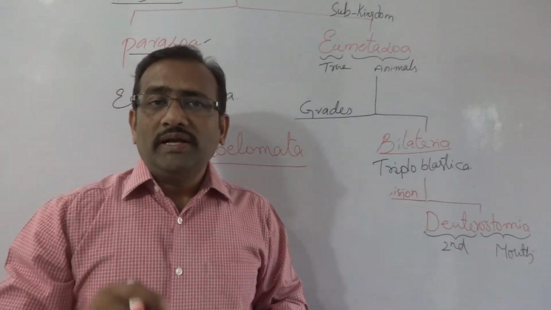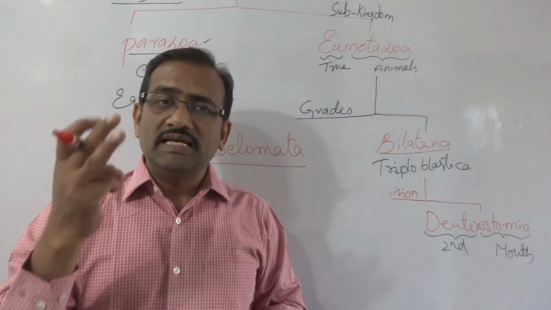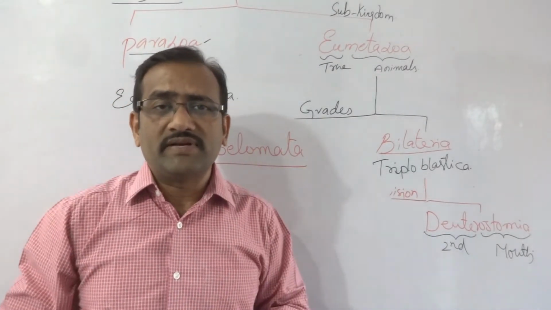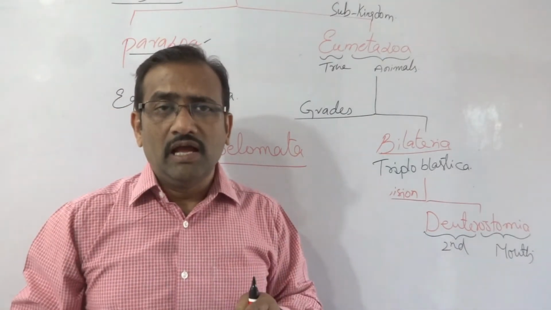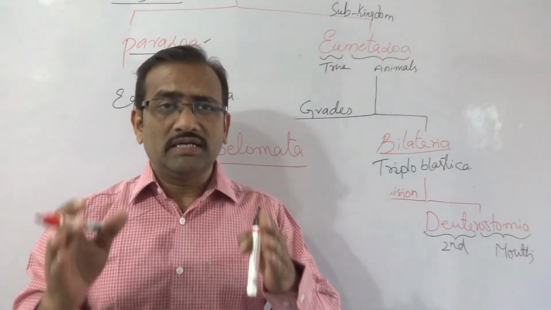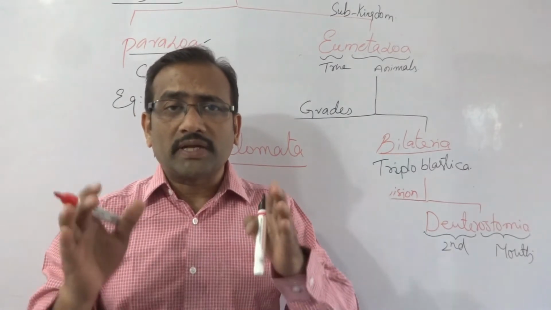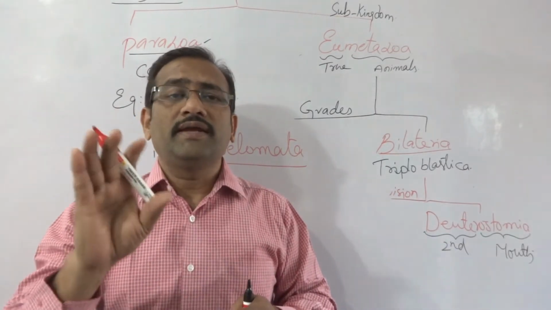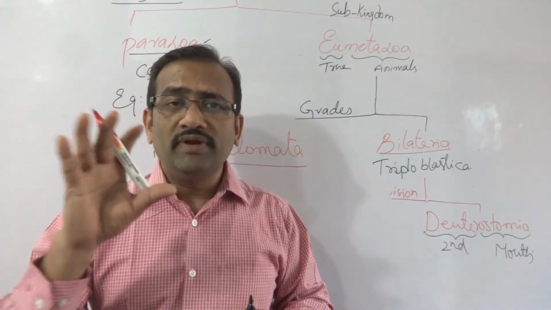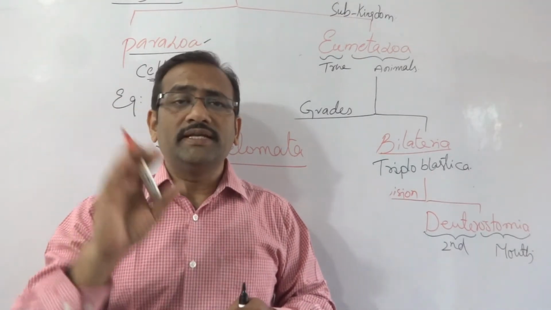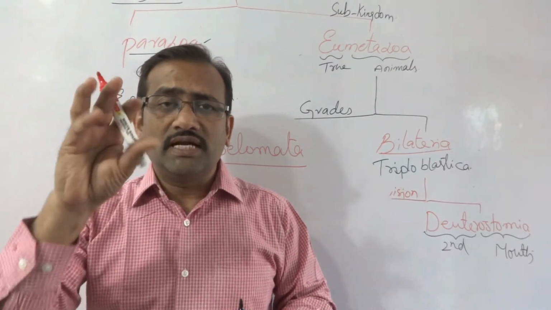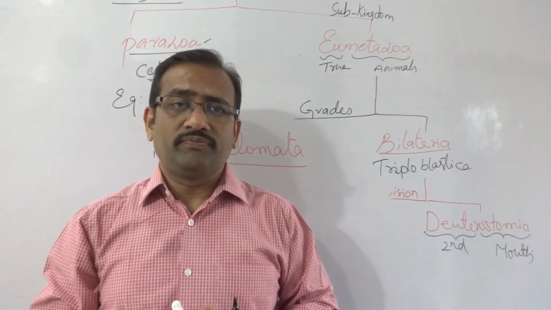In the Acoelomata animals, three layers are present, but the specific body cavity, coelom, is absent. All the internal visceral organs are present within the body, but that space is completely filled with a solid material, and in this solid material those organs are fixed at one position.